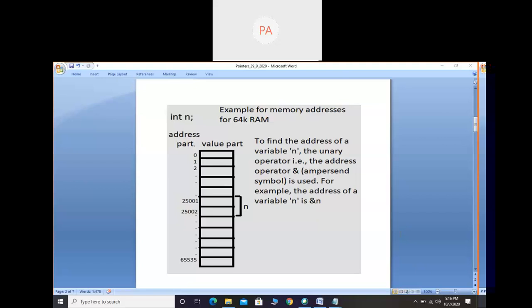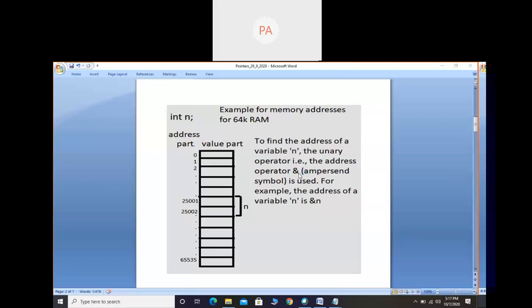So it's 2 bytes for an integer, so we should consider two locations here: 25001, 25002. Okay. Next, to find the address of variable n, we use the unary operator, that is the address operator. Its symbol name is ampersand.